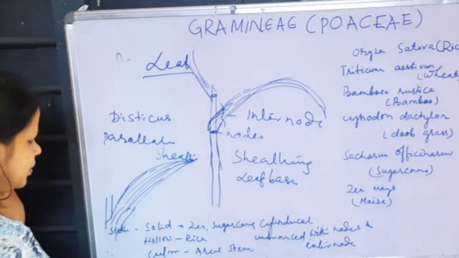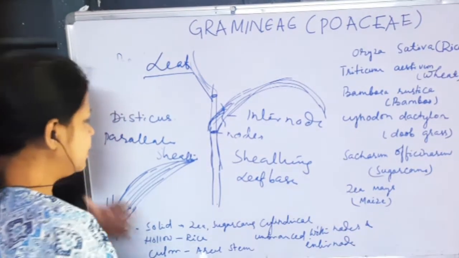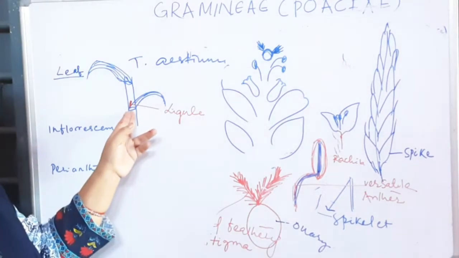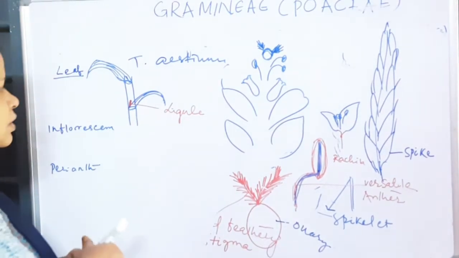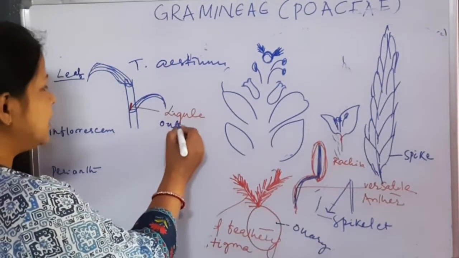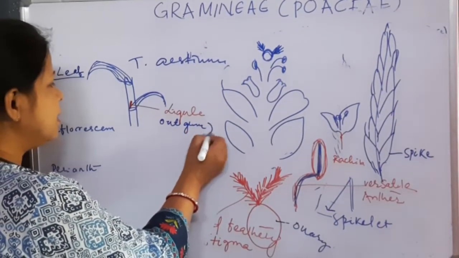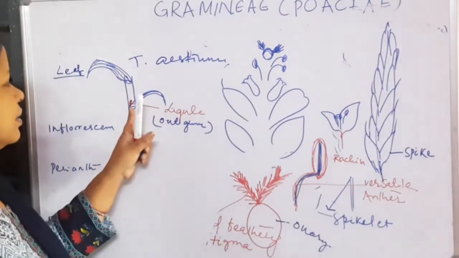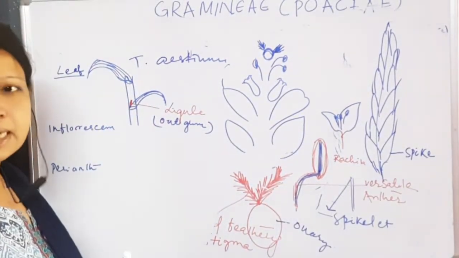Next comes the sheathing leaf base. At the base of the sheathing leaf base, there is a membranous outgrowth that is called the ligule. This is the membranous outgrowth. Ligule is present at the base of the sheathing leaf base.